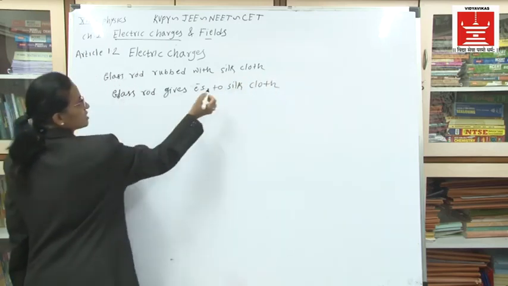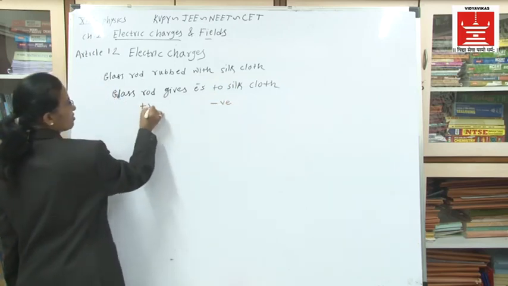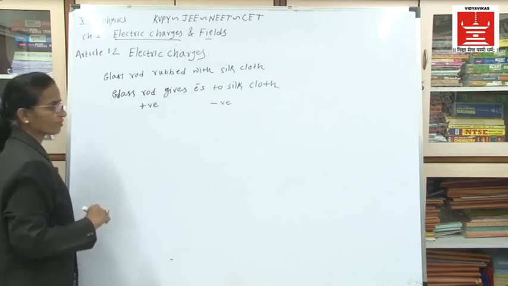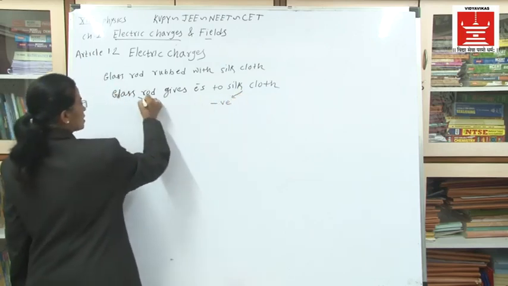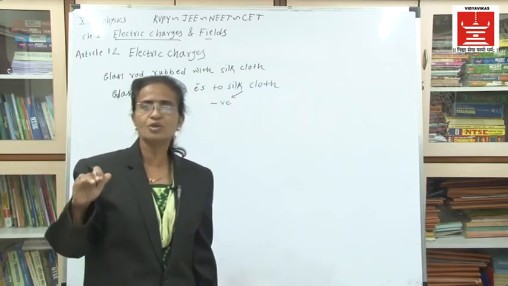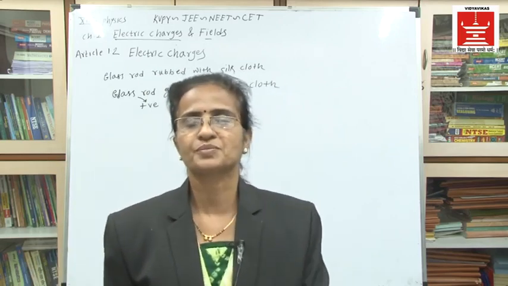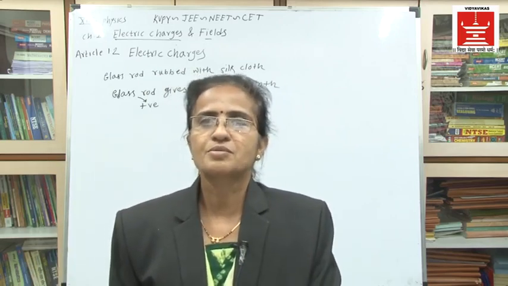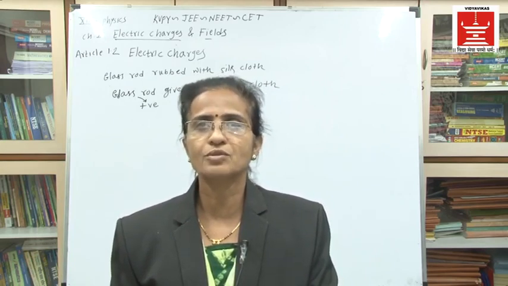Hence, the silk cloth becomes negative and the glass rod becomes positive. The substance which gives the electrons becomes positive, and the substance which accepts the electrons becomes negative.